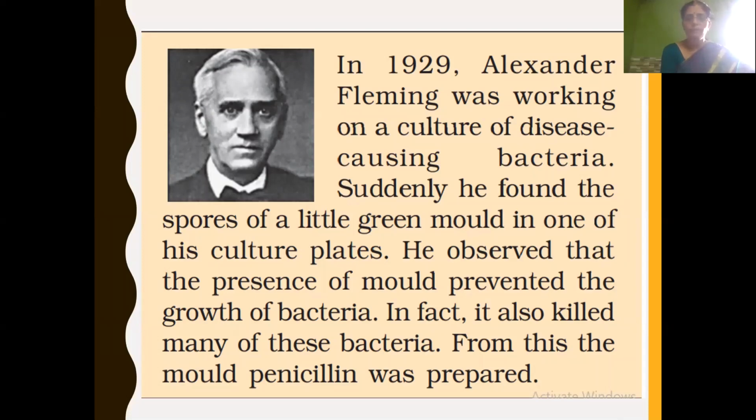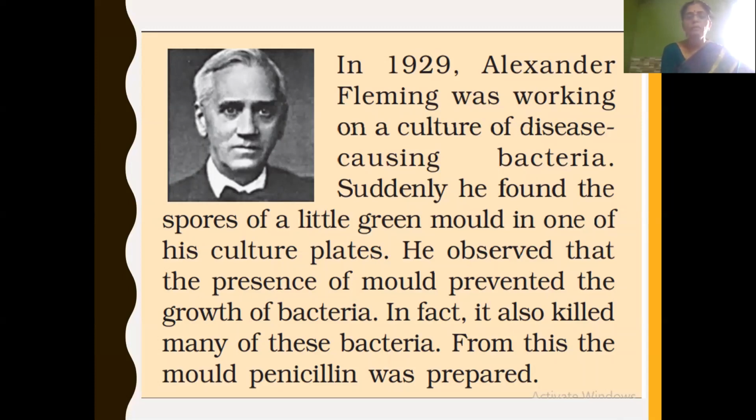And what he observed is that in the culture plate where the green mold had grown, there was no growth of bacteria. So in the presence of mold, the growth of bacteria was prevented. In fact, it also killed many of these bacteria. In that culture of bacteria, it killed the growth of bacteria.